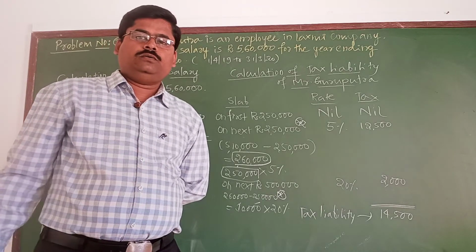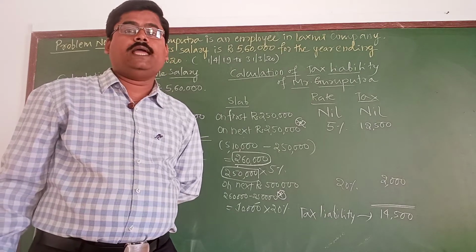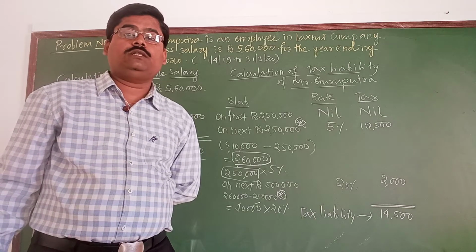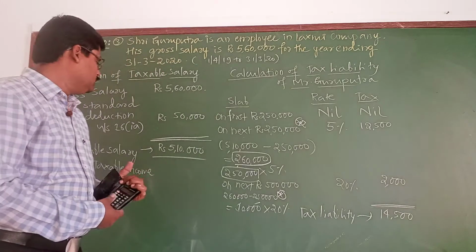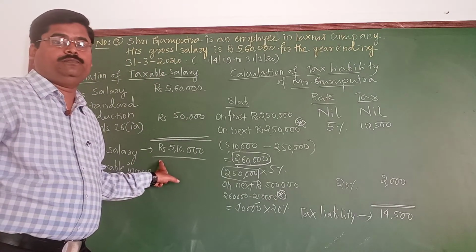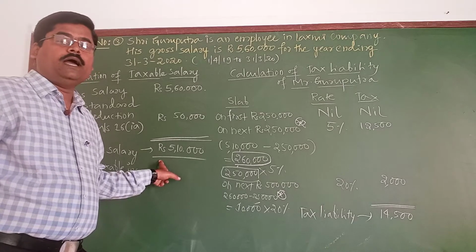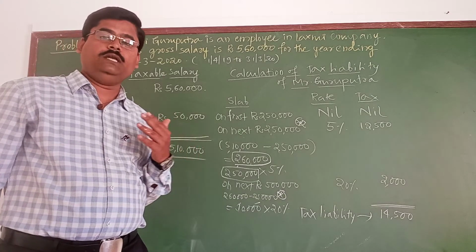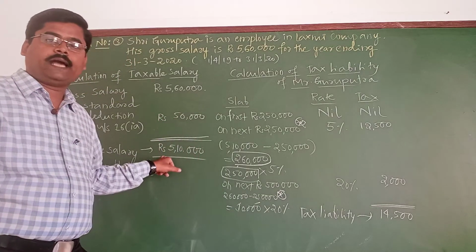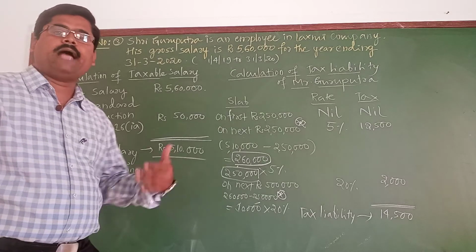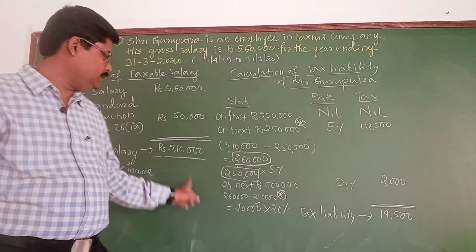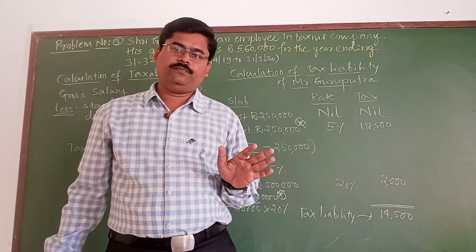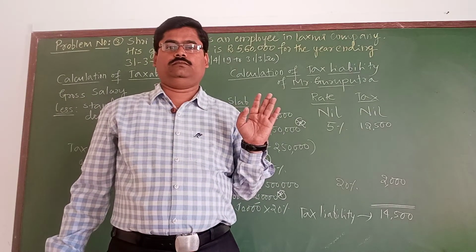In the previous two problems, I have allowed rebate under section 87A up to 12,500. Why? Because the taxable income or the total income does not exceed 5 lakh. Then only I can allow the rebate under section 87A. But here the taxable salary has exceeded 5 lakh rupees. It is 5 lakh 10,000.